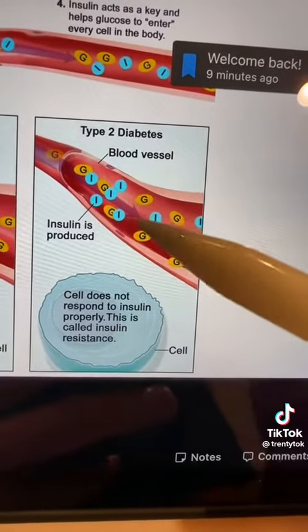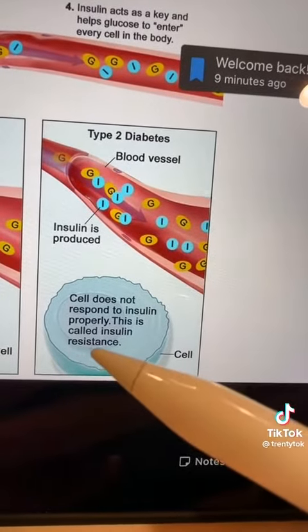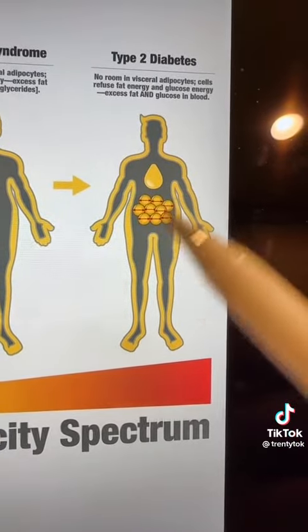And so no matter how much insulin is there, insulin cannot do its job. The cells have become insulin resistant. When the cells are insulin resistant and there's nowhere for it to go and blood sugar is high, we call this type 2 diabetes. So let's talk about how to reverse it.